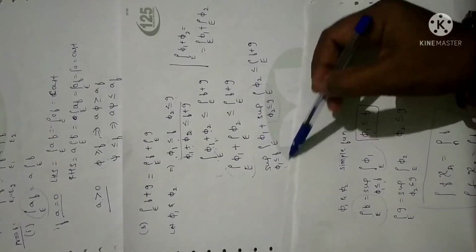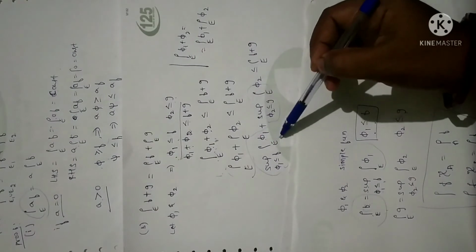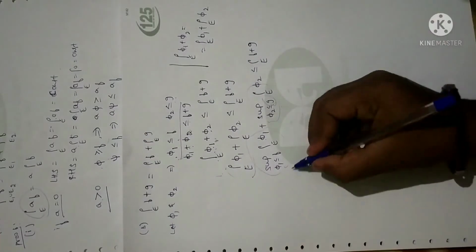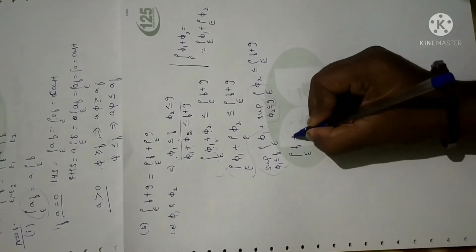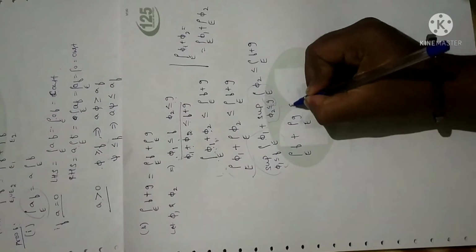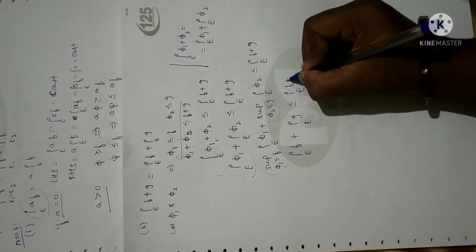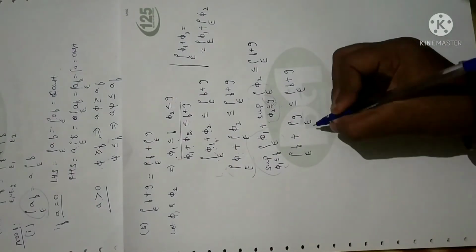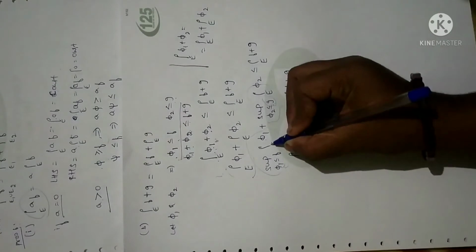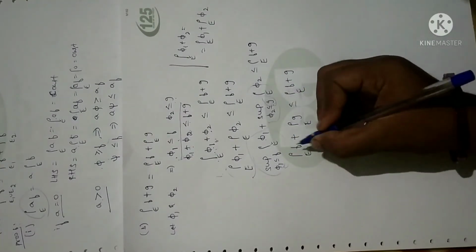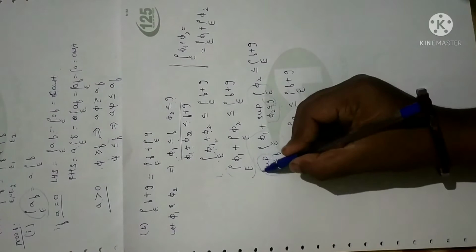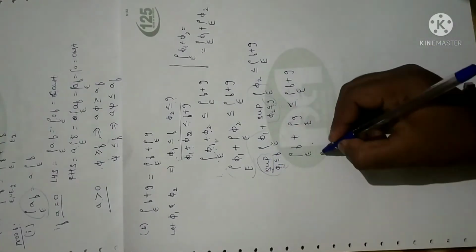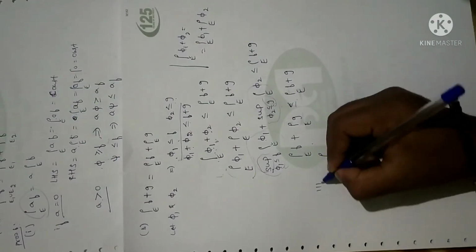So I can write this as the Lebesgue integral over e of f, and this one as the Lebesgue integral over e of g. Let me write this as the Lebesgue integral over e of f plus the Lebesgue integral over e of g, which is less than or equal to the integral over e of f plus g. I can write like this, right? Similarly, whenever we take the supremum this result holds, and it will also be true when we take the infimum. But the difference is that when you take the supremum, you get less than or equal to; when you take the infimum of all the functions, you get greater than or equal to. So similarly, you need not prove it again.